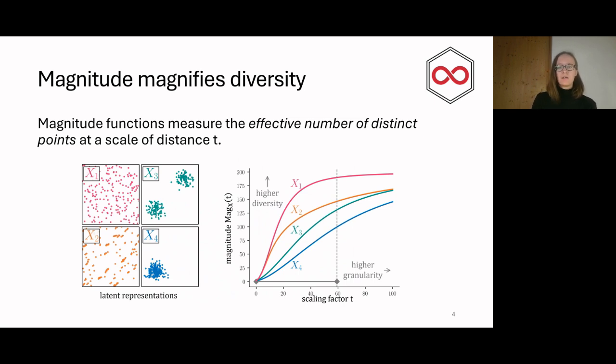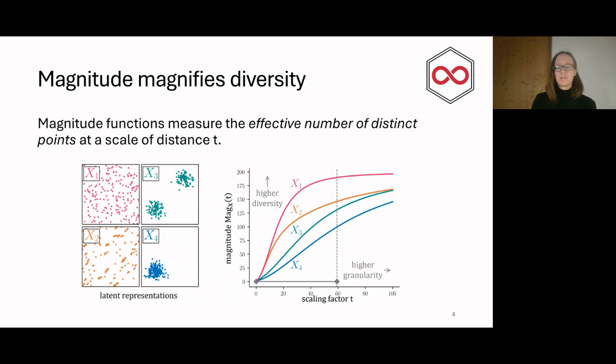For example, here we can clearly see how magnitude captures trends in diversity across multiple resolutions. We have examples of four different latent spaces that vary in diversity. The first one shows a uniform pattern that's clearly more diverse than the more clustered pattern in the second space. These spaces are again more diverse than the two Gaussian blobs, which is more diverse than the one Gaussian blob.